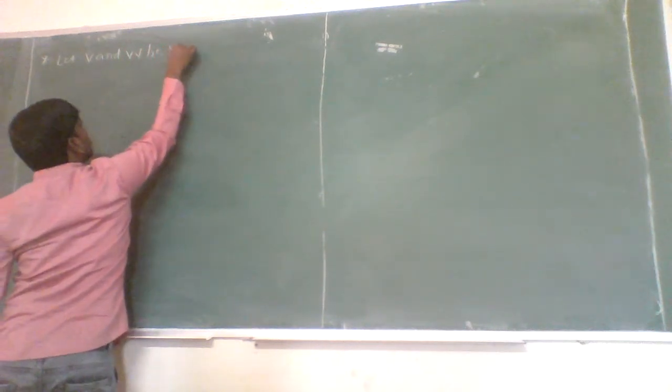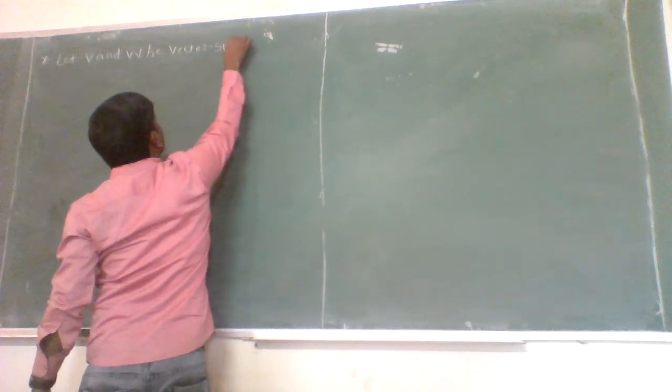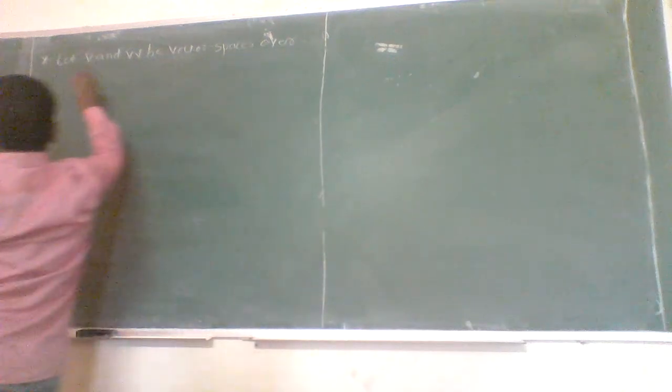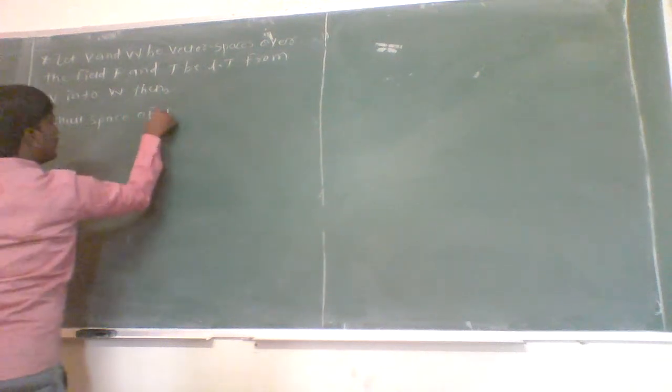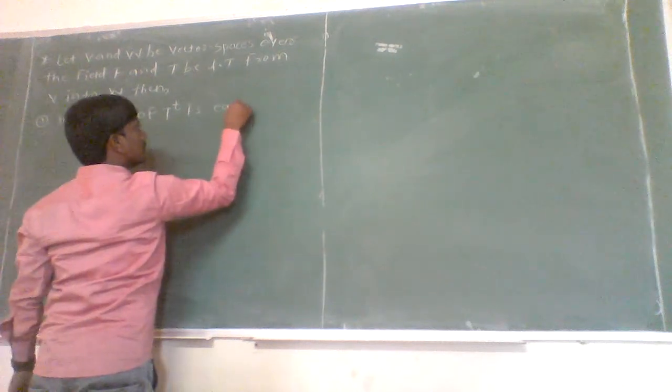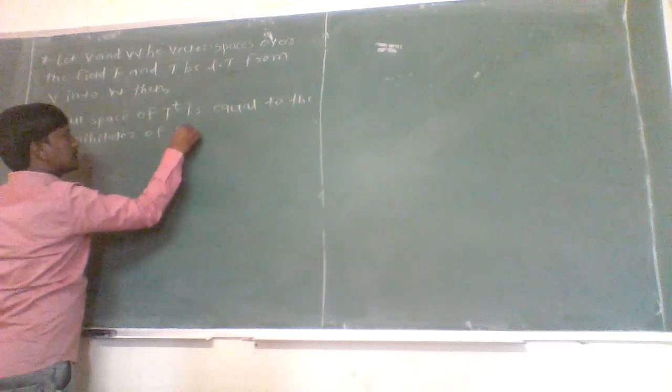Let V and W be vector spaces over the field F, and T be a linear transformation from V into W. Then, first one we have to prove that the null space of T^t is equal to the annihilator of the range space of T.